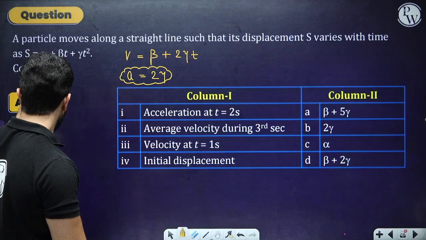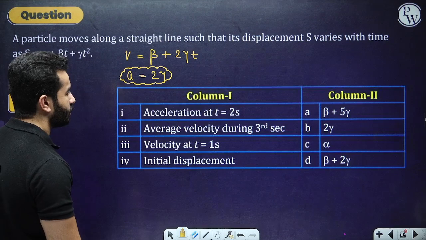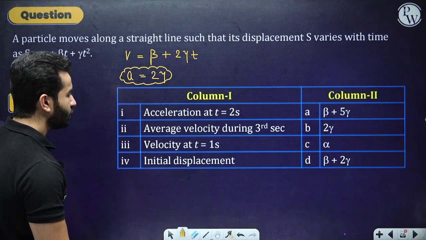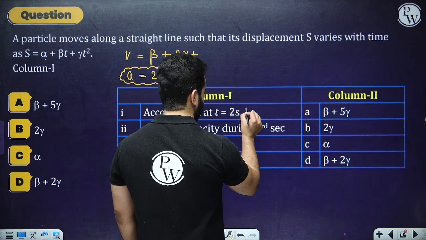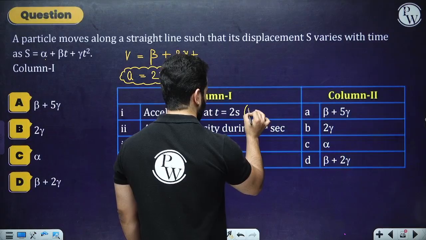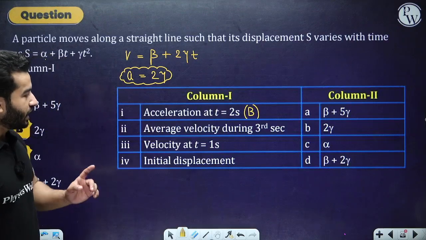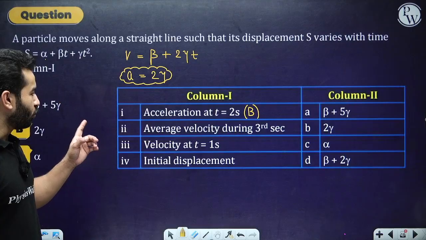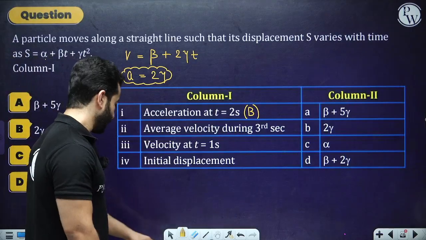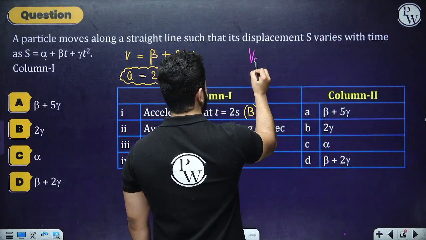Alright, so acceleration will become 2 gamma. I think we don't have anything to do over here, that is beta plus 5 gamma. Okay, these are nothing but the options, right? So for the first one it is 2 gamma, that means B option. So this will stand for B. Average velocity during third second. So that's what we were trying to do. I told you that we are going to find out how to write average velocity.